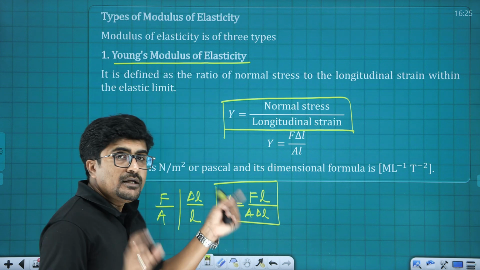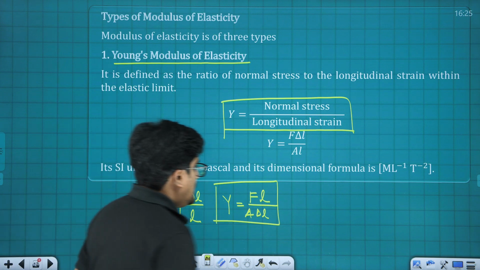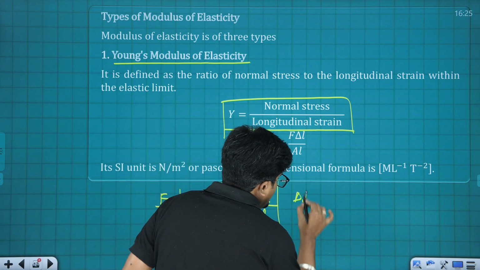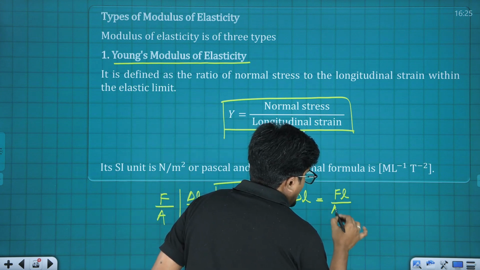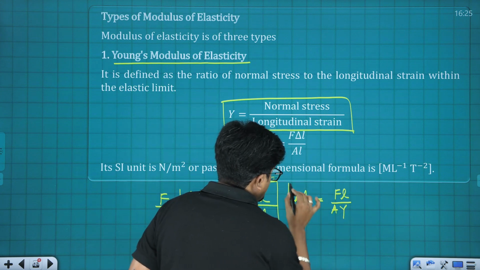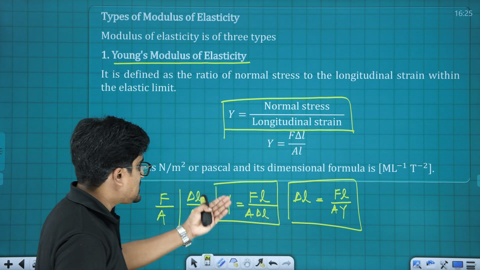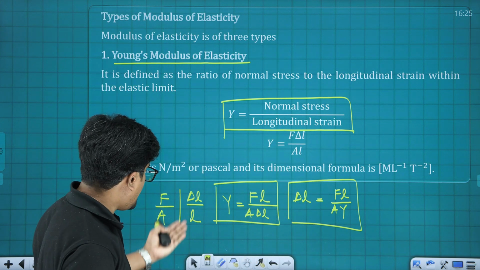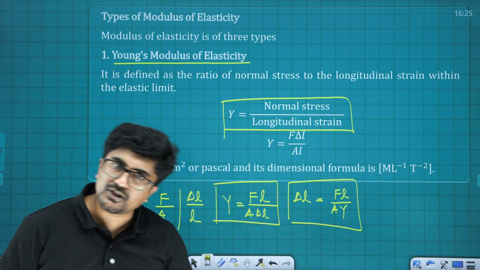And if Young's modulus, force, area and initial length are given, then we calculate the change in length delta L as F into L upon A into Y. Just rearranging this. So basically you need to understand stress by strain. Stress is F by A and strain is delta L by L. You will get the relation.